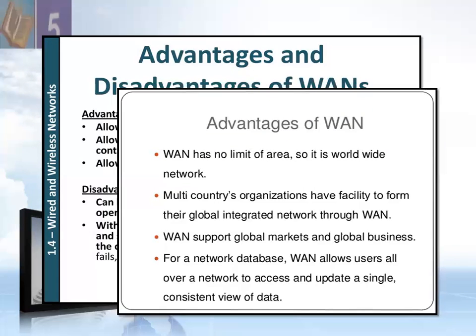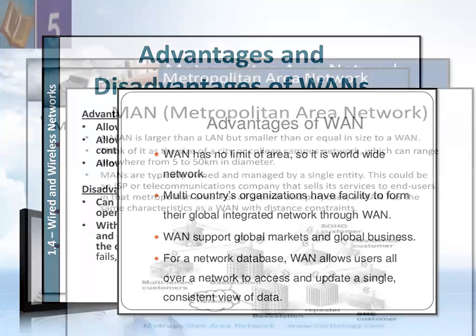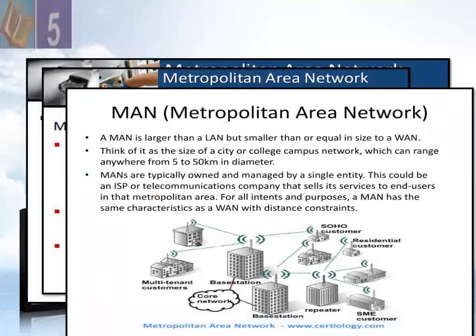Multi-country organizations have the facility to form their global integrated network through WAN. WAN supports global markets and global business. For a network database, WAN allows users all over a network to access and update a single consistent view of data. So all these are the advantages. So dear students, remember that a WAN spans a large physical area and can be worldwide, like the internet. So the internet can be a worldwide WAN, and a WAN can be an internet area network.